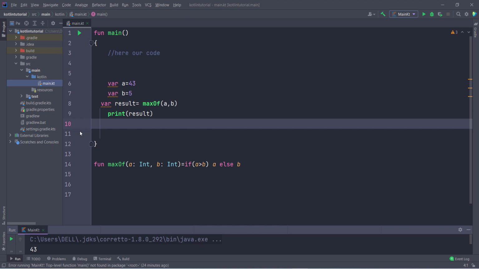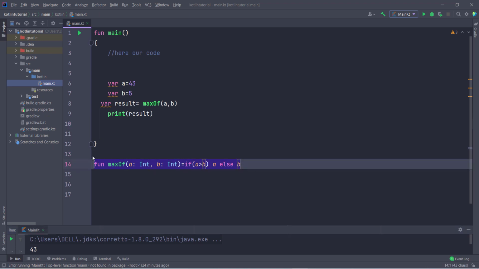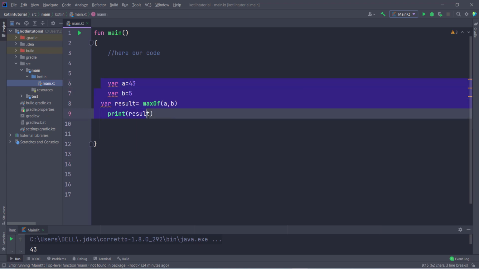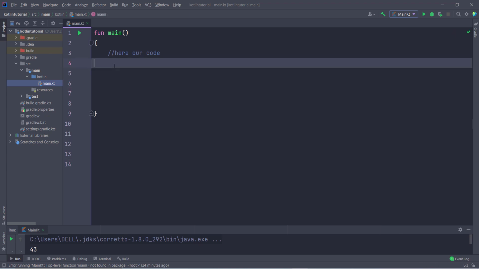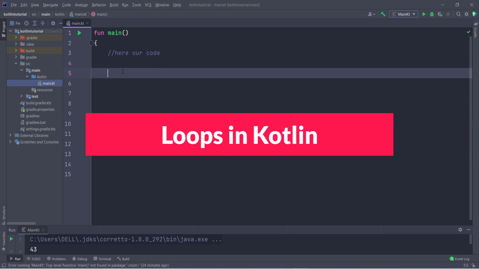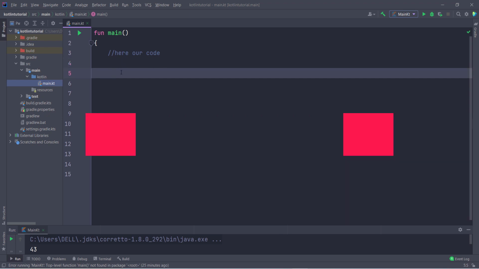Now let's move ahead. I hope you understand how if-else works in Kotlin and how to create functions in Kotlin. Now let's talk about loops. The while and do-while loops are the same in Kotlin, and the for loop is also the same in Kotlin. Now I will show you how to work with the for loop, and there are some important things in Kotlin which you should know in the for loop. If you are able to understand the for loop, then you can easily understand while and do-while loops. I also recommend you go to the documentation of Kotlin, because Kotlin documentation is one of the best documentations of any language. So let's see how to use loops.